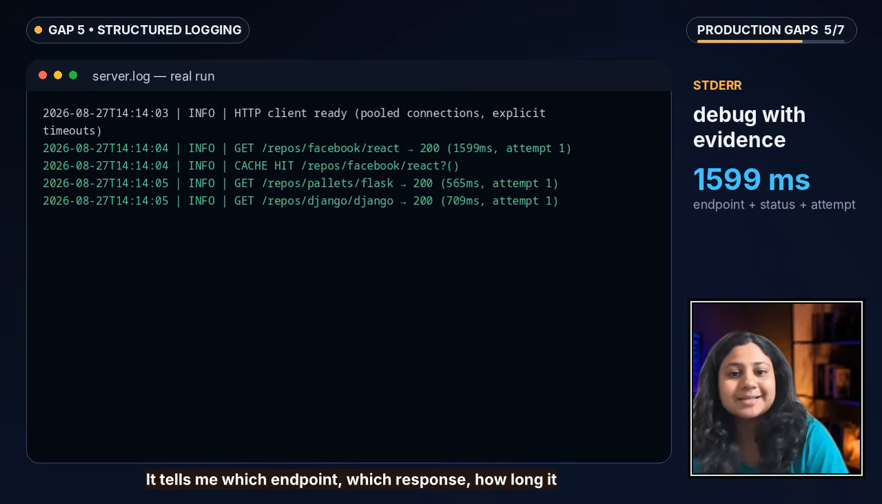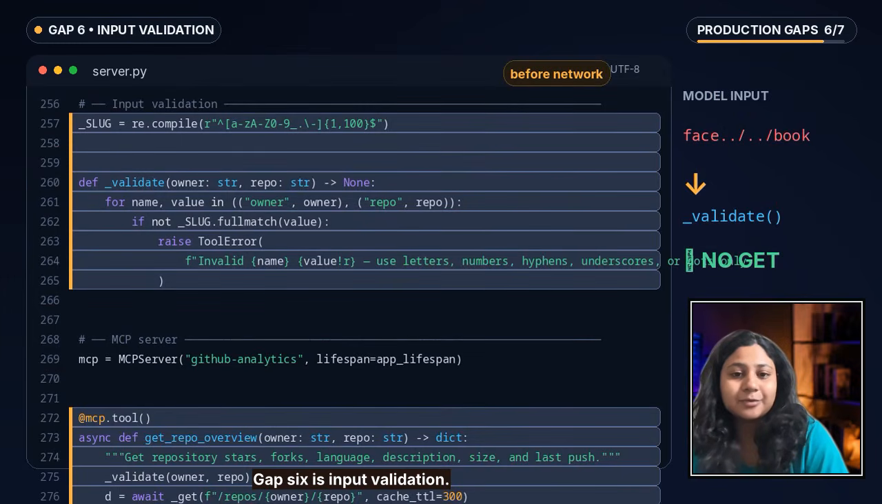Now coming to the sixth gap, which is input validation before the network. So gap 6 is that input validation. The MCP SDK can validate the types in your tool schema, but this is a string is not the same thing as this is a valid GitHub owner or repository slug.